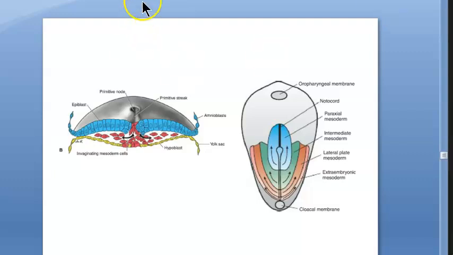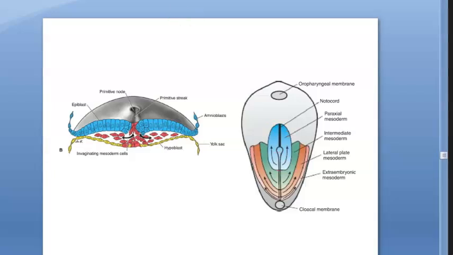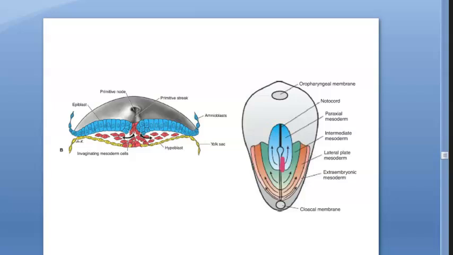Then how did intermediate mesoderm form? Let us see by which place in the primitive streak the cells entered. Around here, if the cells entered, it is becoming paraxial mesoderm. Then here in the green part, that is more tail end, the caudal end, if the cells are entering, it is giving rise to intermediate mesoderm.